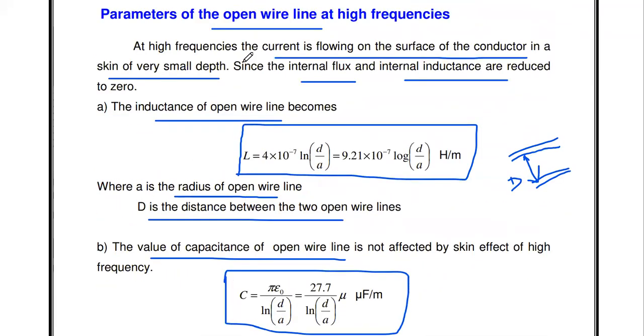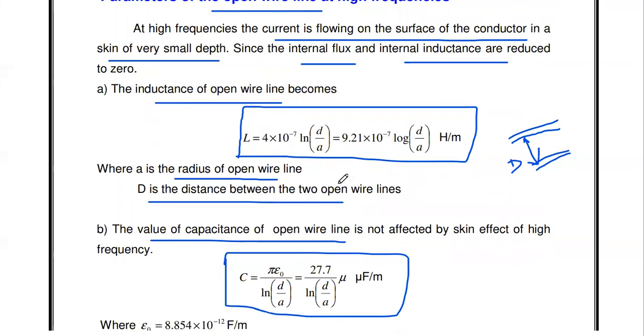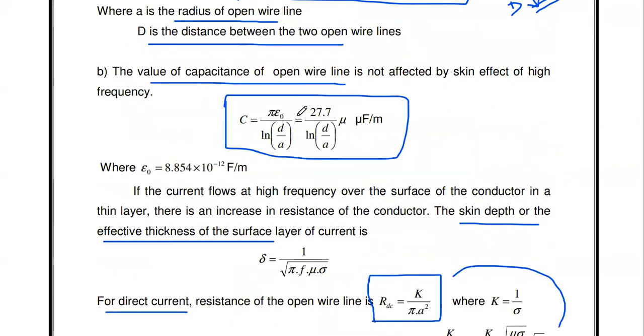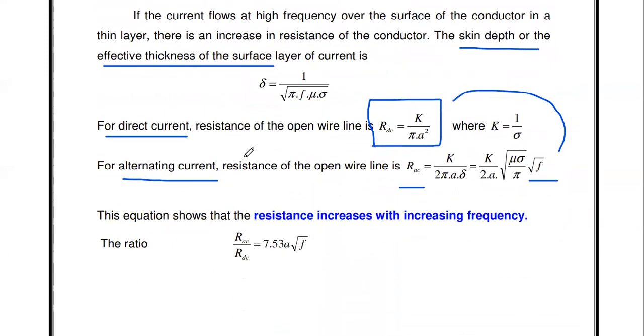Okay, so you see, if high frequency signals are flowing via the open wire line, the internal inductance becomes reduced. So the inductance formula is 4 into 10 to the power minus 7 ln D by A. The capacitance value does not change. So the capacitance formula is 27.7 by ln D by A. And the DC resistance is K by pi A squared. AC resistance is K by 2A square root of mu sigma by pi into square root of F.